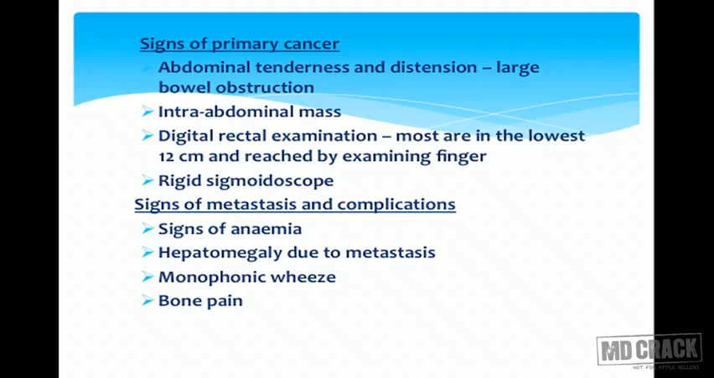Signs of primary cancer: there will be abdominal tenderness and distension causing large bowel obstruction. Second will be an intra-abdominal mass. On digital rectal examination, if the mass is present in the lowest 12 centimeters, then you can feel it on the examiner's finger. On rigid sigmoidoscopy, you can see that. Signs of metastasis and complications: the signs of anemia will be seen, hepatomegaly due to metastasis, monophonic wheeze or bone pain will be seen.